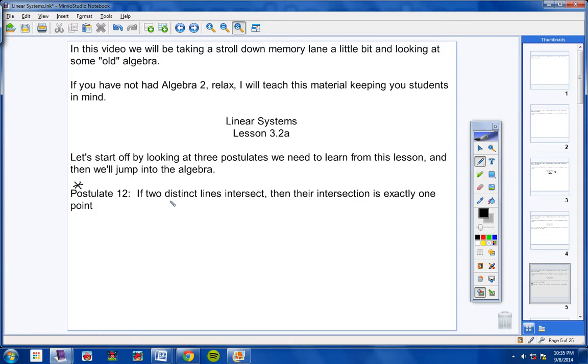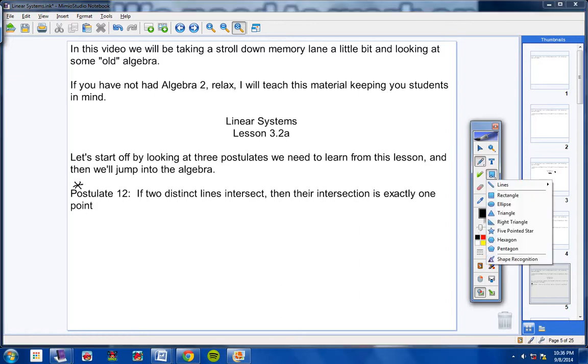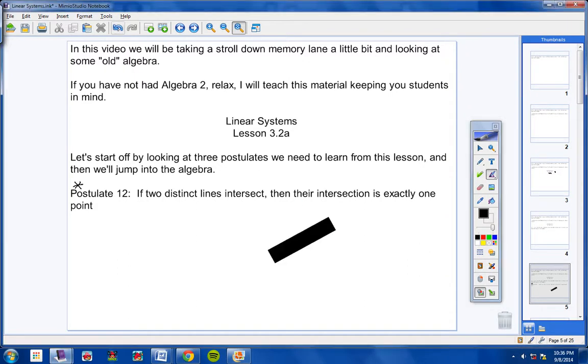Okay? Copy this theorem down. I would like you to include a little example, even though I think it's really self-explanatory. Here's a line here, and let me fix that a little bit. That's definitely not what I'm looking for. Hold on 1 second. There we go. Here's a line here. Here's a line here. And notice they're intersecting in exactly 1 point. Okay, so again, if two distinct lines intersect, then their intersection is exactly 1 point.